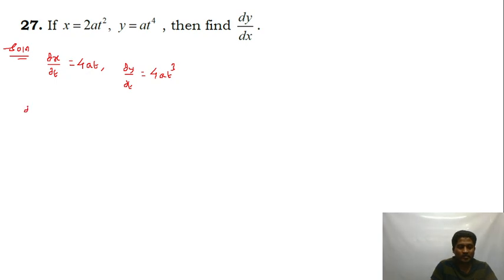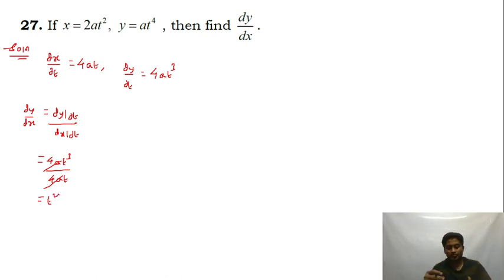Now dy by dx is equal to dy by dt upon dx by dt. dy by dt is equal to 4at cube, dx by dt is equal to 4a. So this will cancel. You will get this as t square. Sometimes they'll ask you to prove that dy by dx is equal to t square.